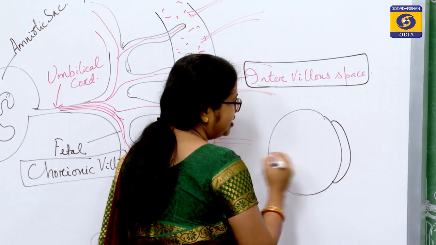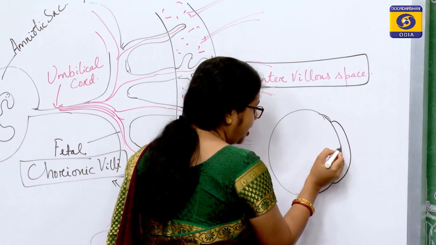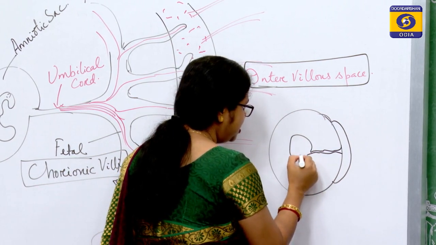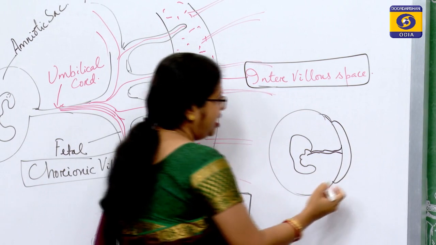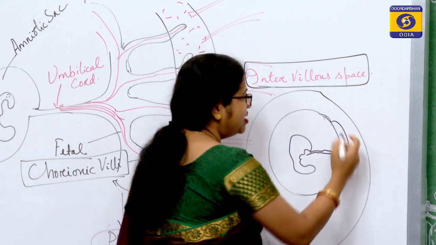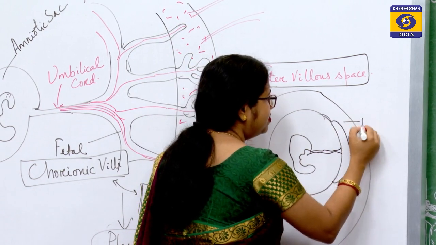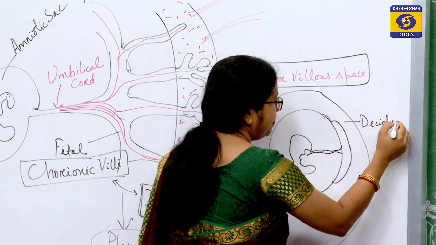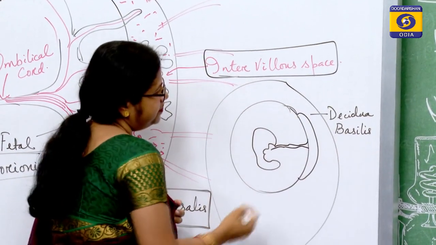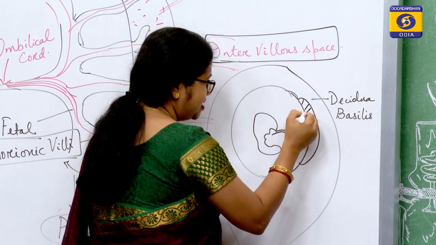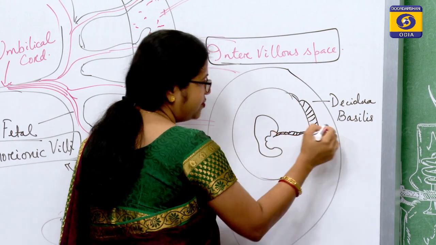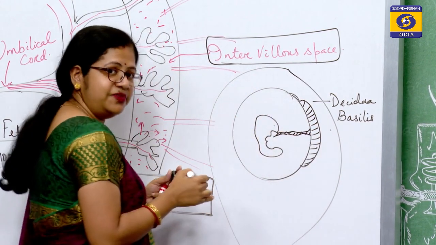It is somewhat like this structure and it has a connection, and here is my developing fetus. Suppose this is my entire endometrium, this part is my decidua basalis, okay, and this is my placenta that is formed by conjugation of parts from both the mother as well as the fetus.